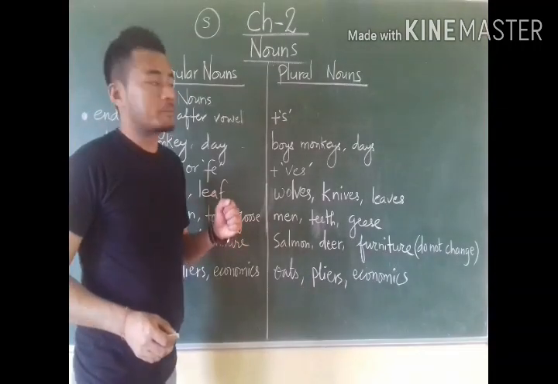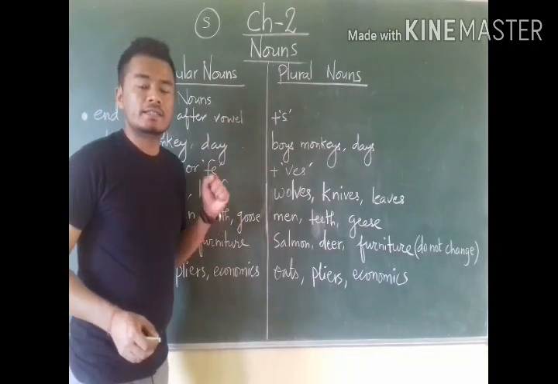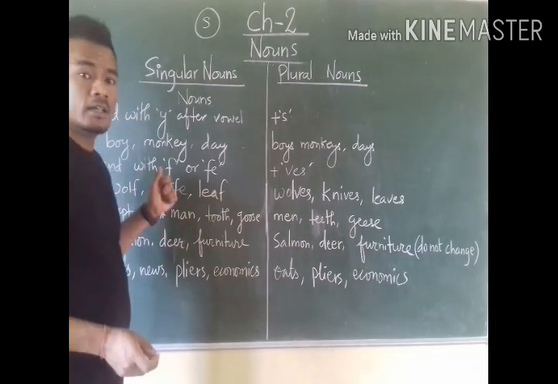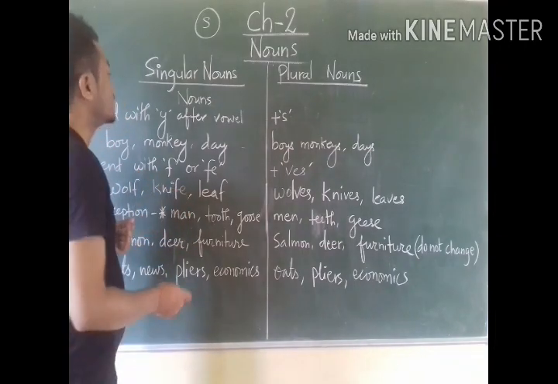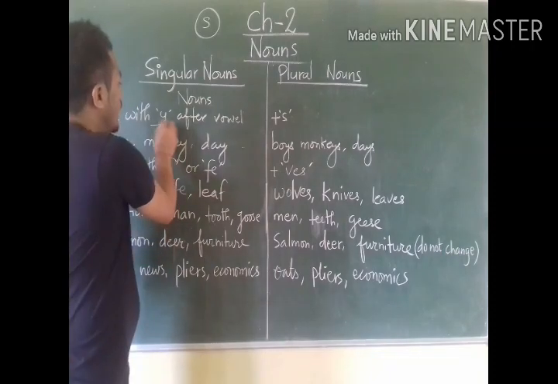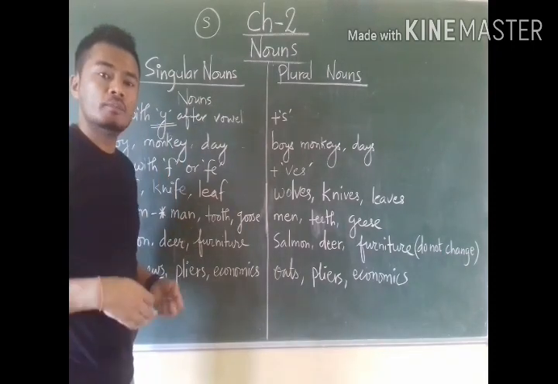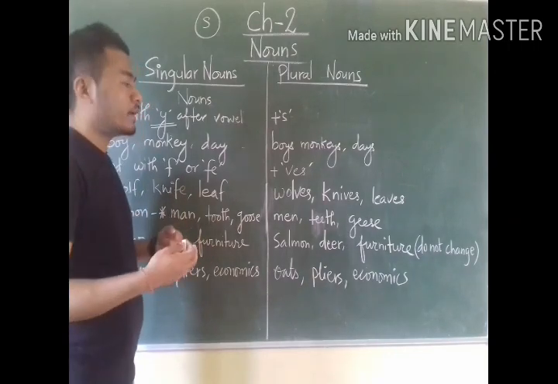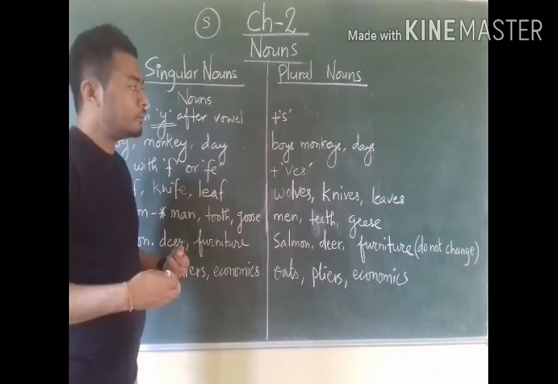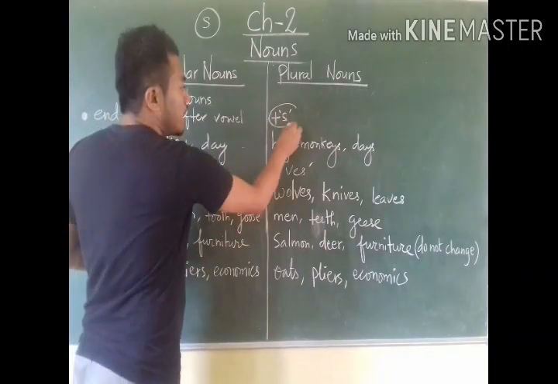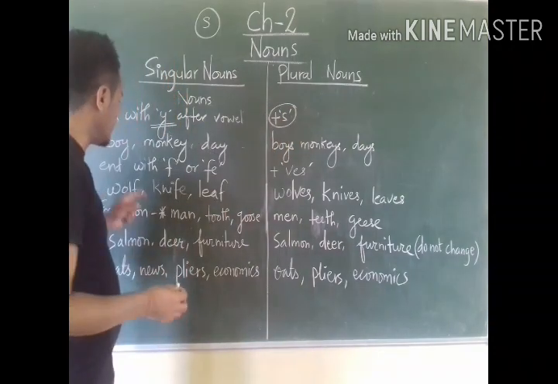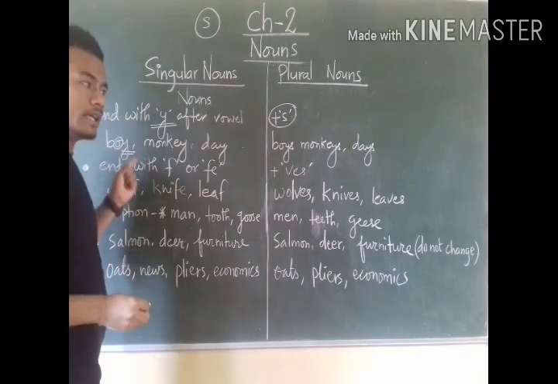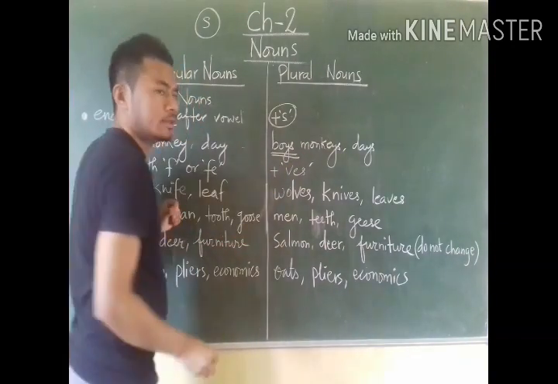Let's go through some more explanations of how to change singular nouns to plural nouns. The next explanation is about the singular nouns that end with y but have a vowel before them. Those singular nouns that end with y but carry a vowel before them, we have to add only s after them to make them plural. Like boy, B-O-Y, it ends with y but has vowel o before it, so boys, plural.